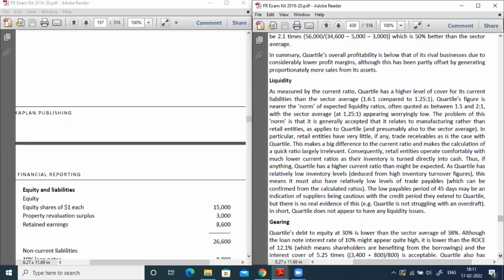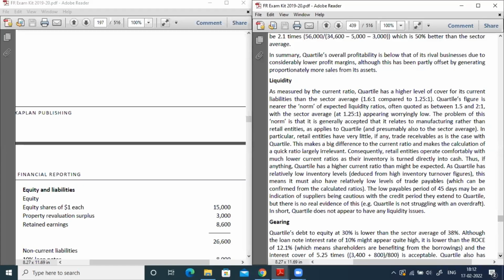Now here, the problem with the sector average is that the generally accepted norm relates to manufacturing rather than retail, as applies to the quartile and presumably also the sector average. Now, a very interesting point you need to understand: in the case of retail entities, the trade receivables. Retail entities have very little, if any, trade receivables, as is the case with the quartile. So this makes a big difference to the current ratio and makes the calculation of a quick ratio largely irrelevant.